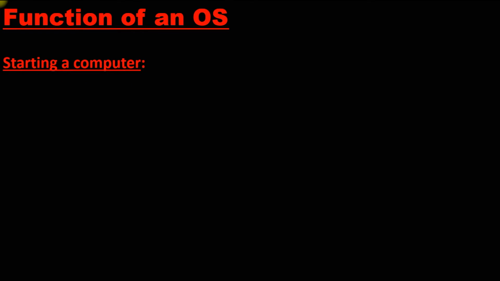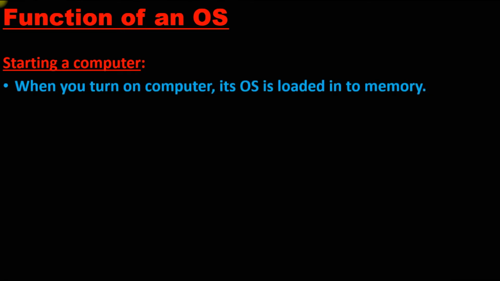First, the main task is to start a computer. As I told, we cannot perform any task if there is no operating system. So the operating system first of all starts the computer. When you turn on the computer, its OS is loaded into the memory. Once the operating system is loaded, it starts performing the tasks. Clear? So the process is called booting.